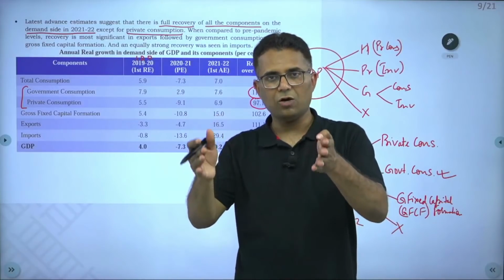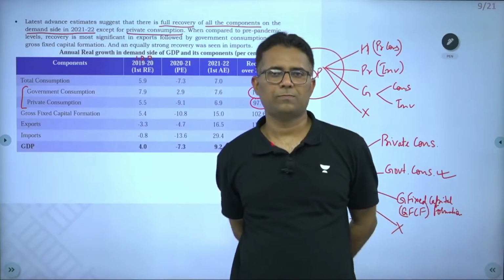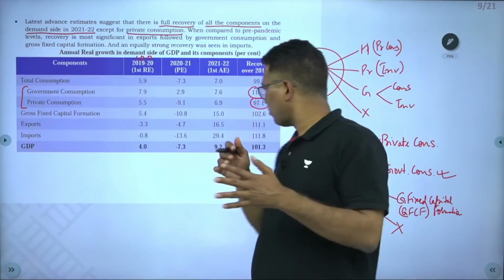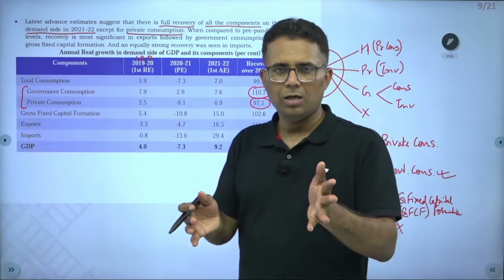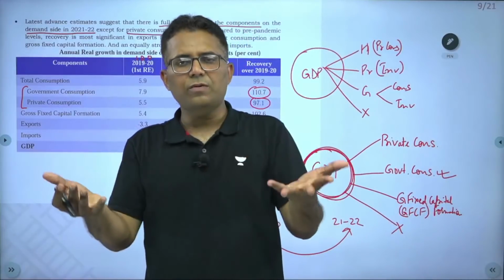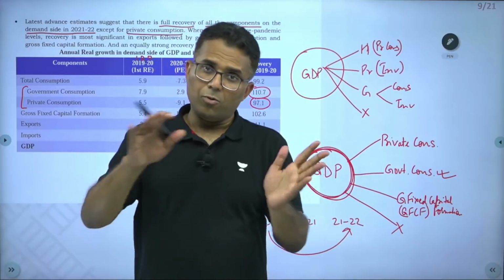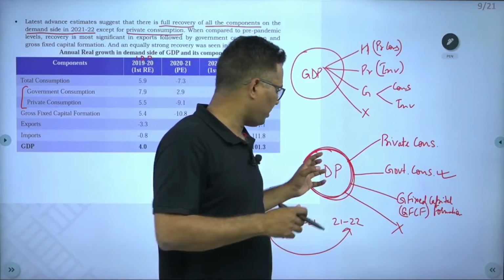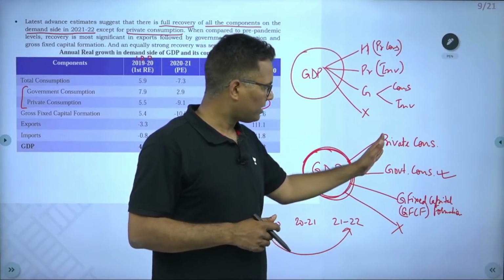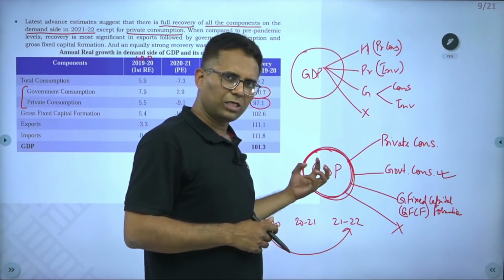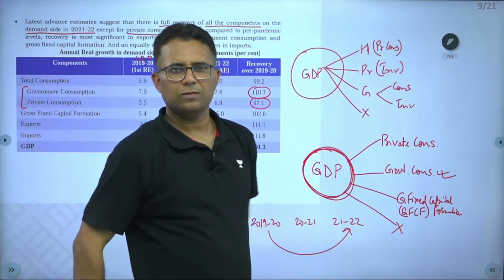This is an area of concern, because out of our GDP, more than 50% is private consumption. Out of our total GDP, the private sector demands 60%.